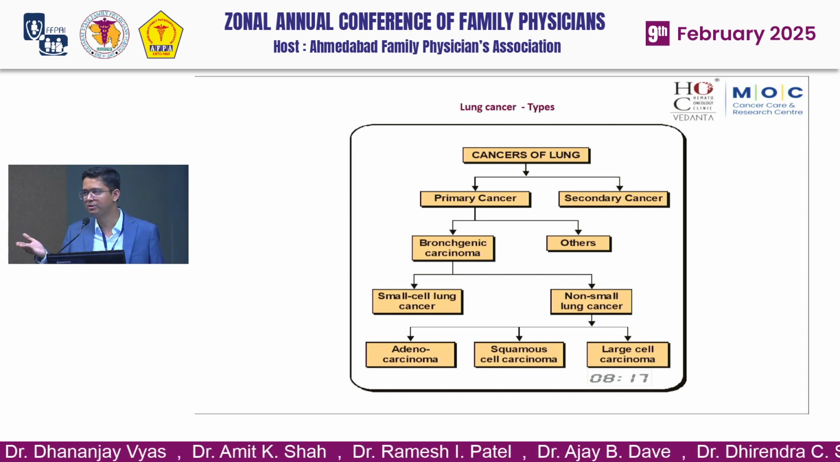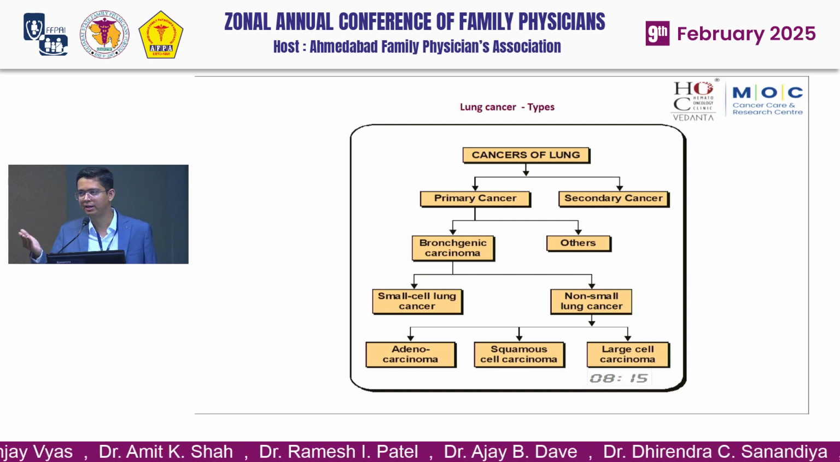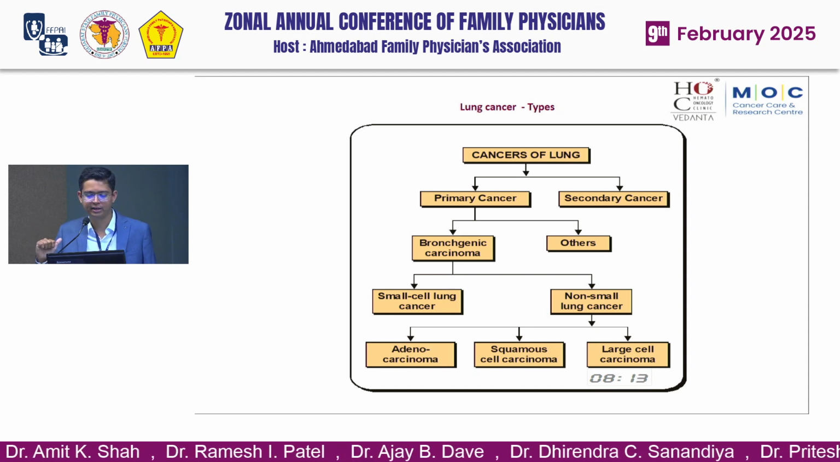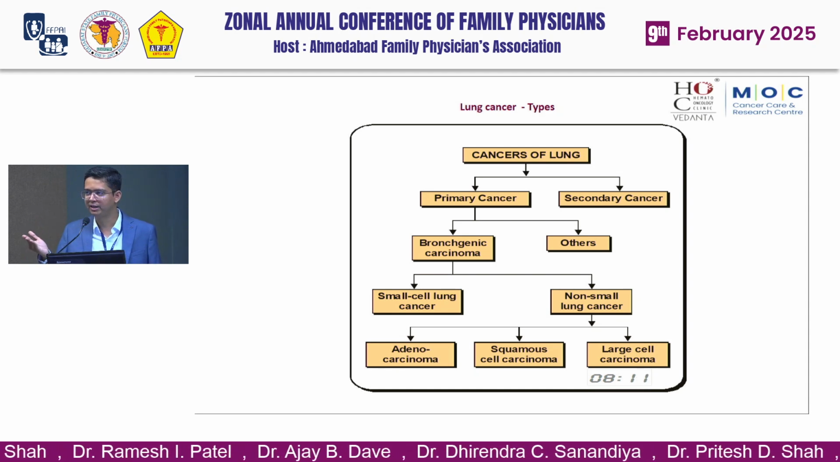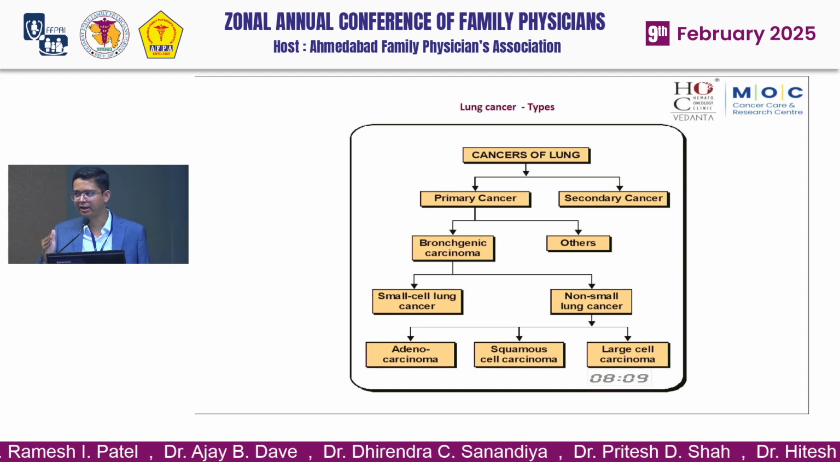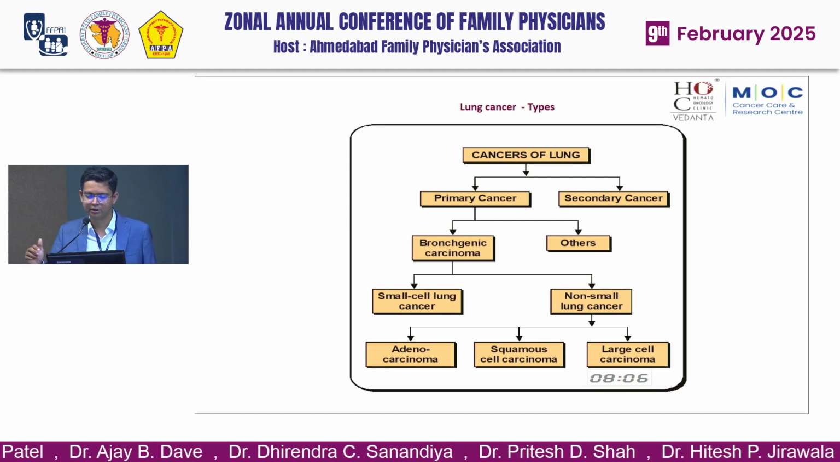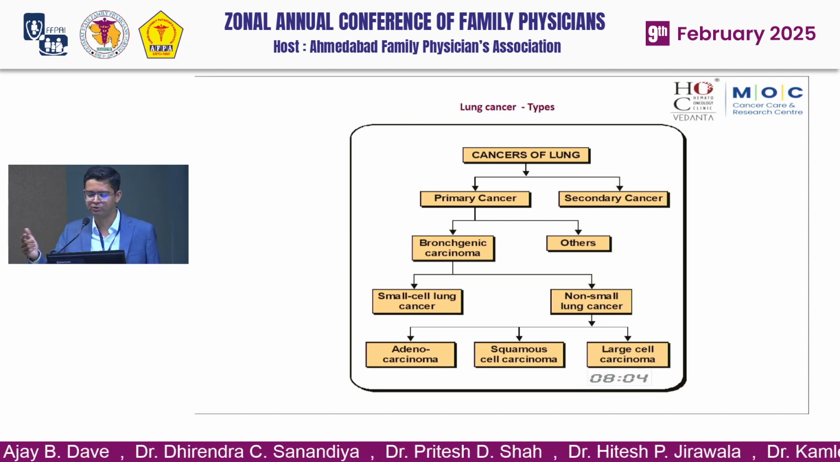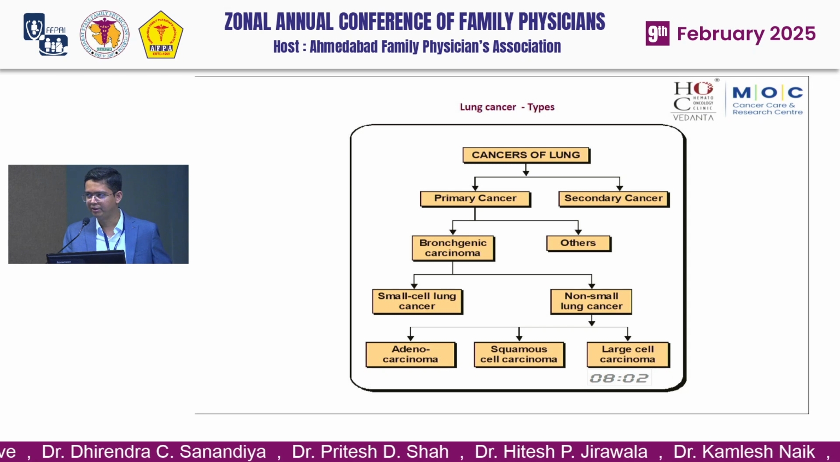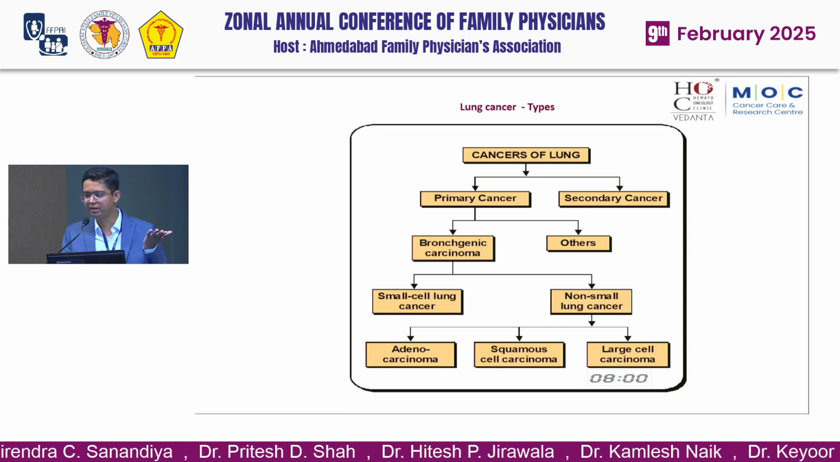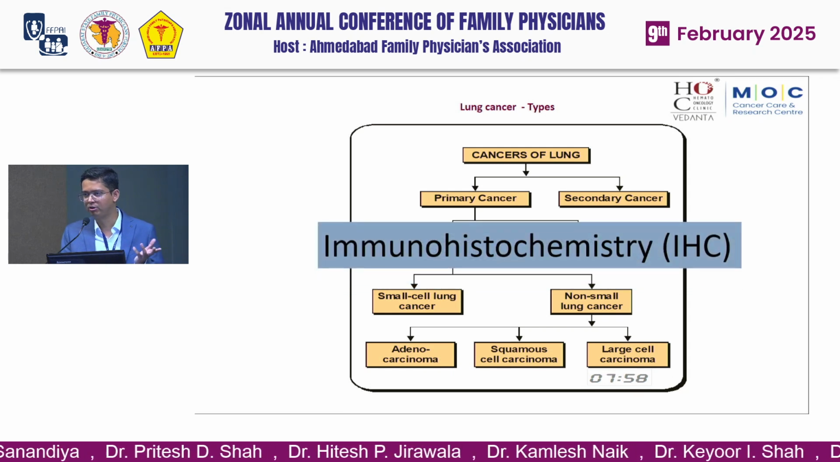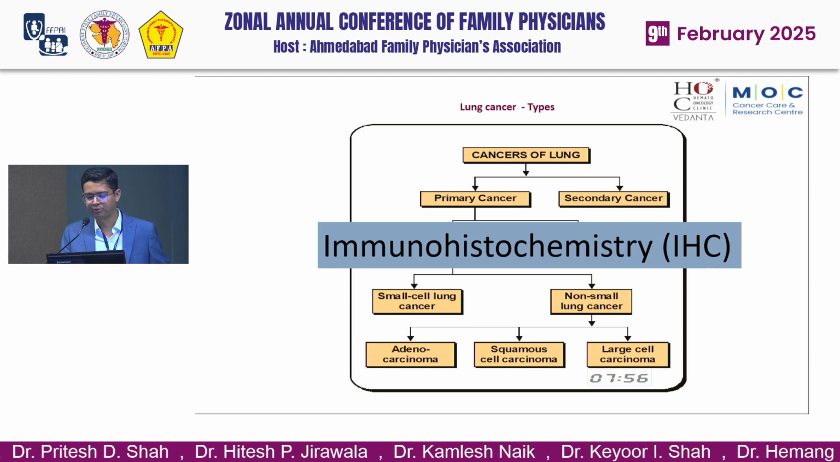The primary lung tumors are two types. One is the small cell lung cancer and second is the non-small cell lung cancer. And this non-small cell lung cancer has been divided into three parts: adeno, squamous or large cell cancer. So how will we differentiate based on biopsy? Biopsy alone is inadequate for differentiating between these tumors. So we need to do the immunohistochemistry, or IHC, based on the protein markers.